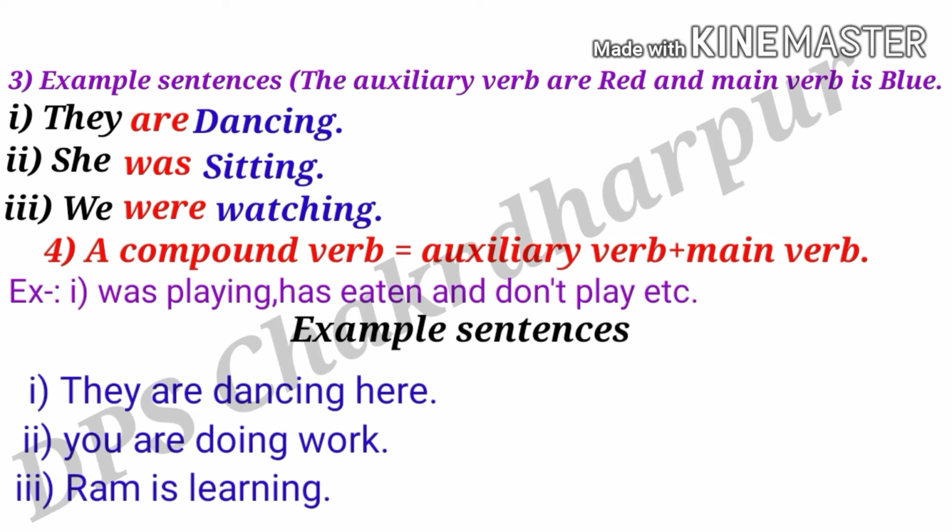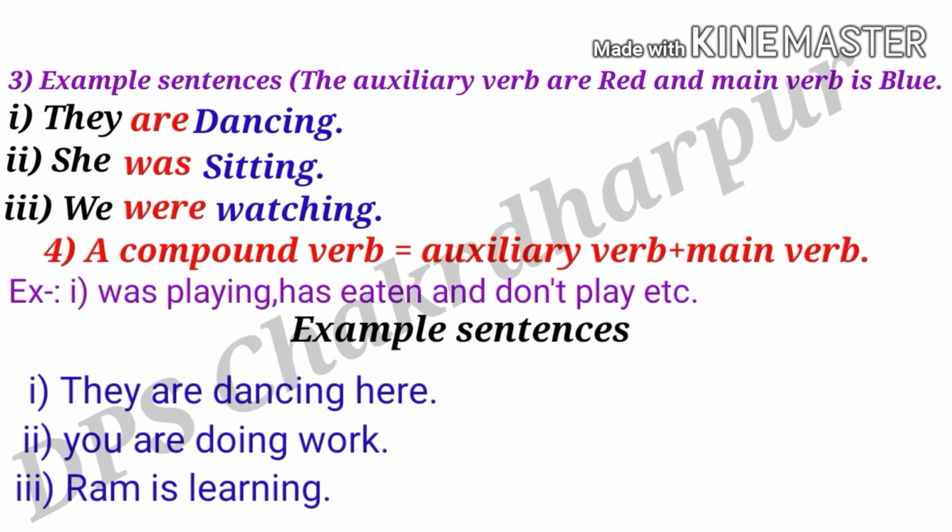So let's see the next definition, the compound verb. So what is a compound verb? My dear friends, as you know, when a main verb is written after an auxiliary verb, that is called a compound verb. For example, was playing, has eaten, and don't play, etc. My dear friends, was is the auxiliary verb and playing is the main verb.